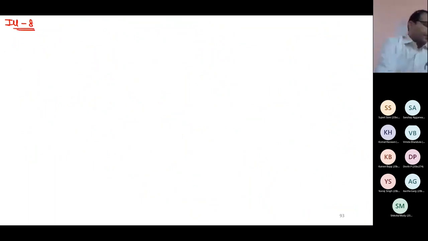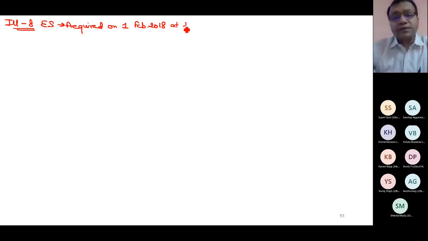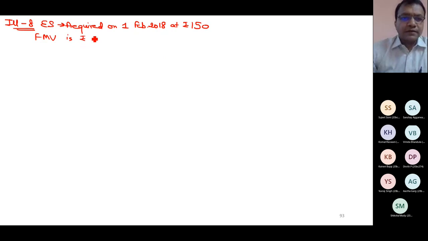Last. An equity share is acquired on 1st Feb 18 at rupees 150. Fair market value is 140 on 31st Jan 2018.